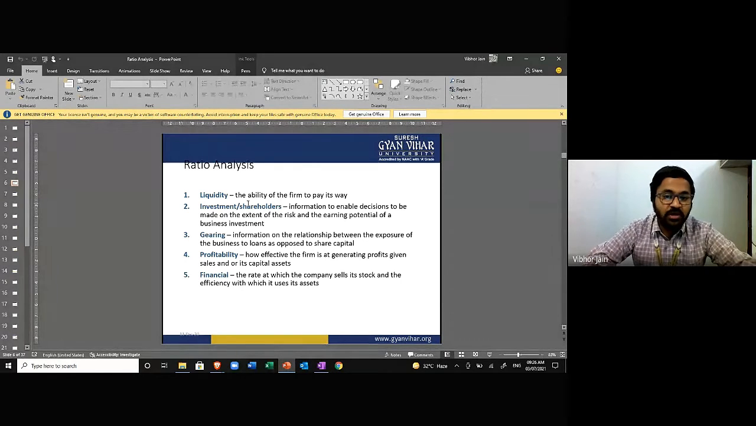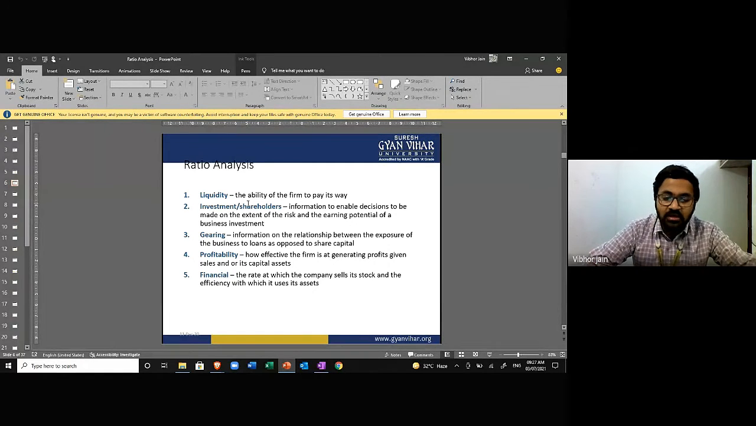Investment shareholder information to enable decisions to be made on the extent of risk and earning potential of a business. By being an investor, a shareholder, I am analyzing the companies to find out whether the company is performing well or not. Should I invest in that company or not?